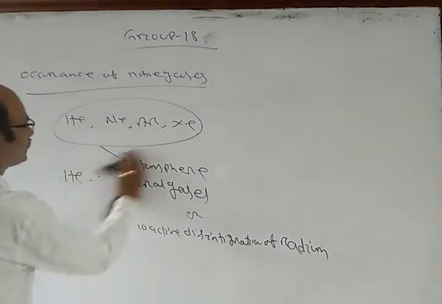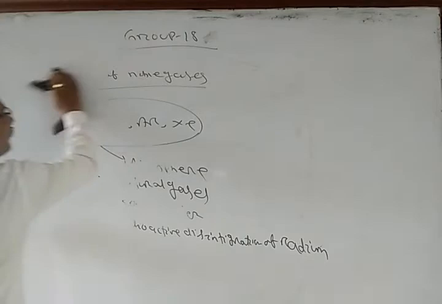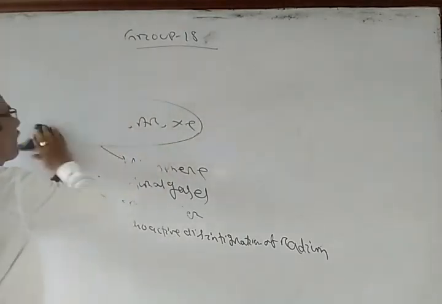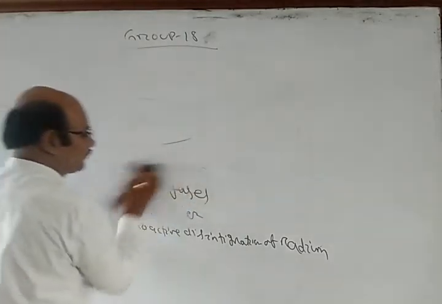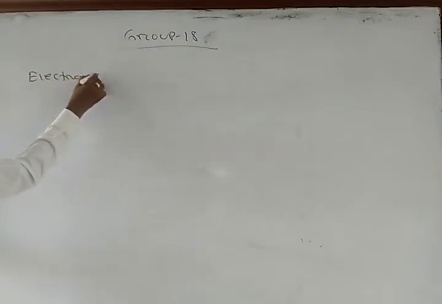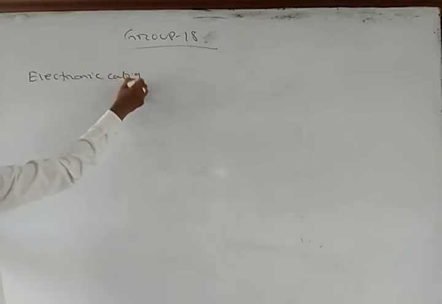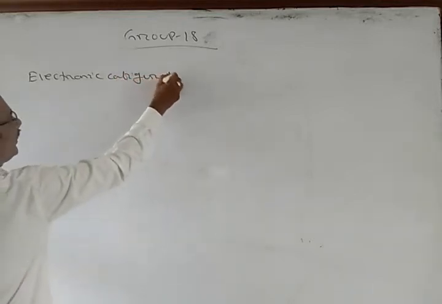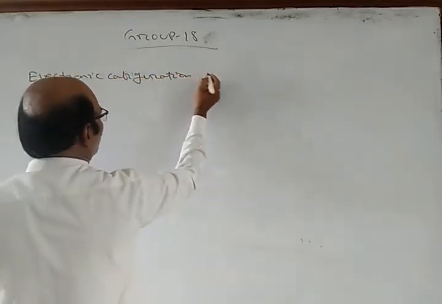Now, the electronic configuration and position in the periodic table.